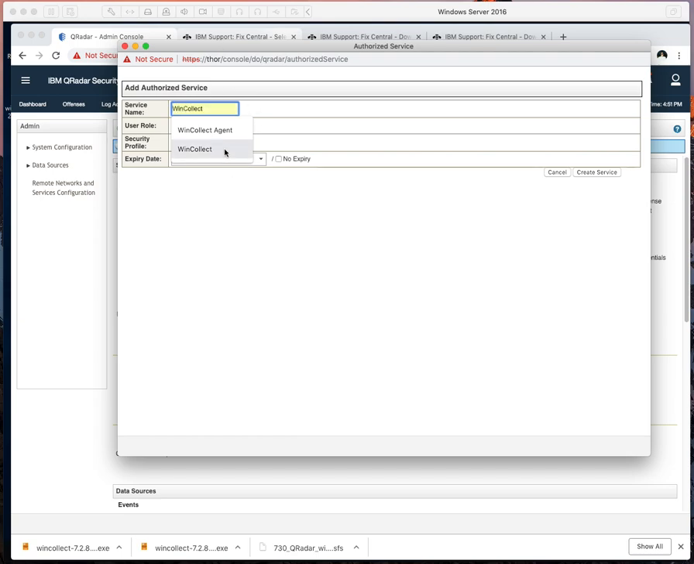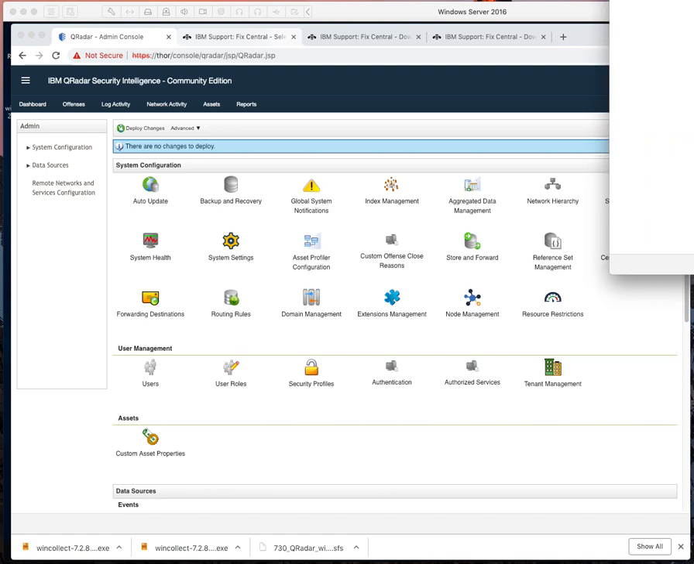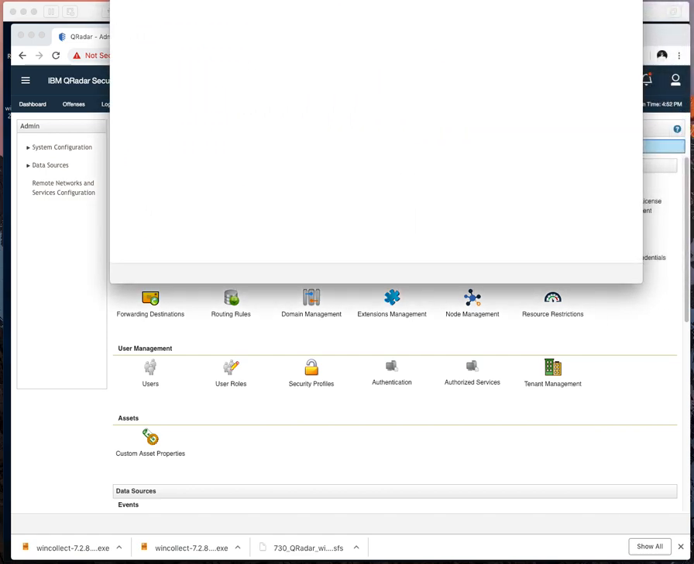So we're going to call this WinCollect, since I already have one called this. And you're going to want to set it to only WinCollect, because if you set it higher, they're going to have access to more privileges, and you can control stuff through the backend API, which we don't want to grant access to if it's not needed, least privilege. So no expiration on this. I'm going to create the service. I'm going to pull this to the side, and then I'm going to bring it up, and I'll show you what it looks like.